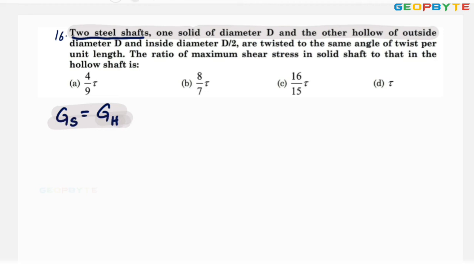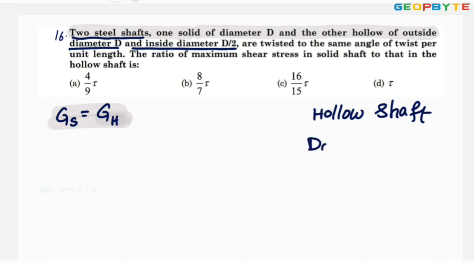Okay. Hollow shaft outer diameter is d and inner diameter is d by 2. For hollow shaft, outer diameter is d, inner diameter equal to d by 2. Okay.